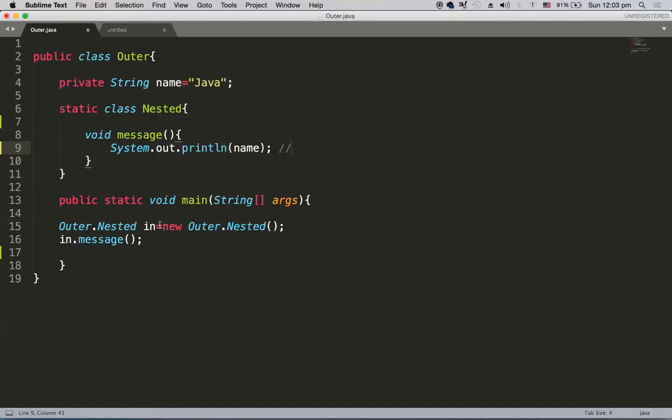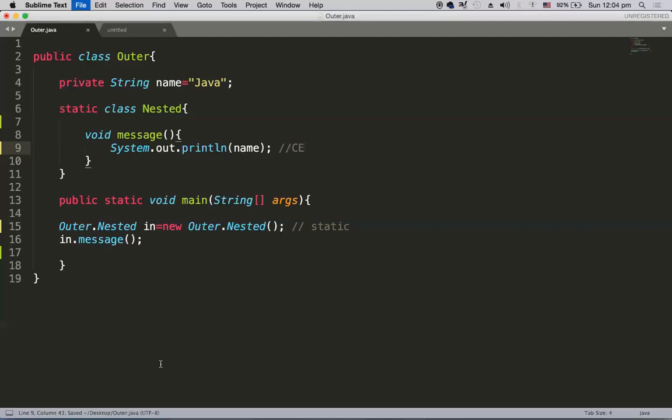So an object is required: Outer.Nested in = new Outer.Nested(). This is the difference one has to understand, because my class Nested is static. My class Nested is static. That's why it can directly refer with the class name, Outer.Nested in = new Outer.Nested(), and I'm trying to call this method in.message(). But before that, here I am expecting a compile time error. The reason is, in a static class, we are trying to access a non-static member of its enclosing class.